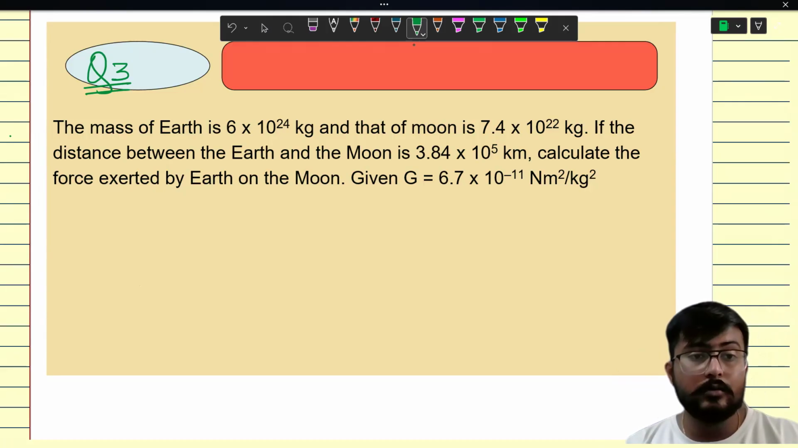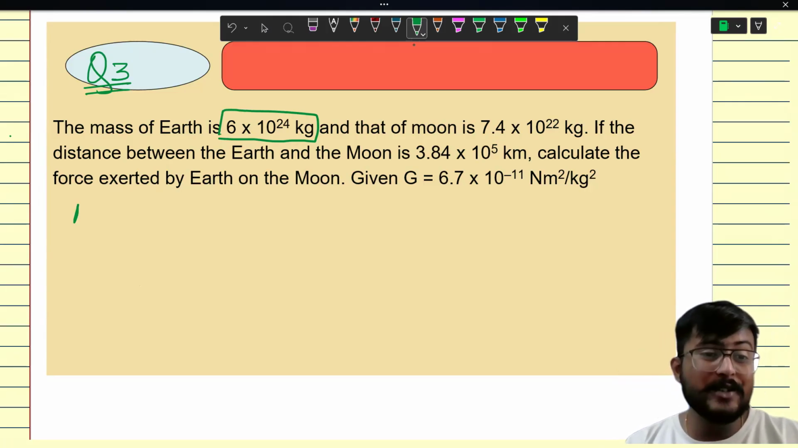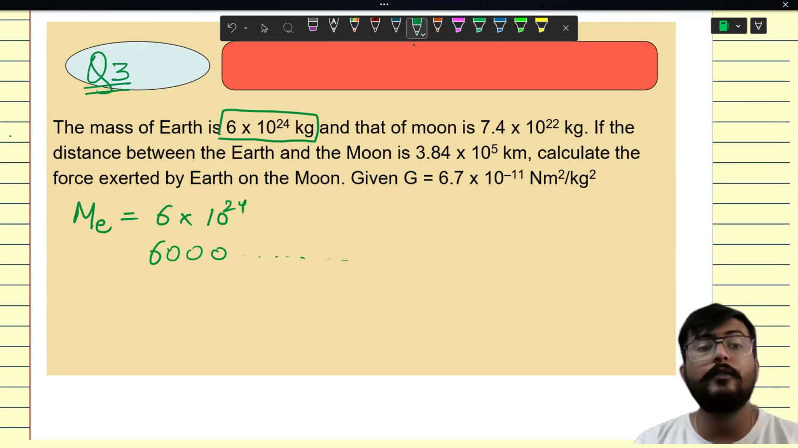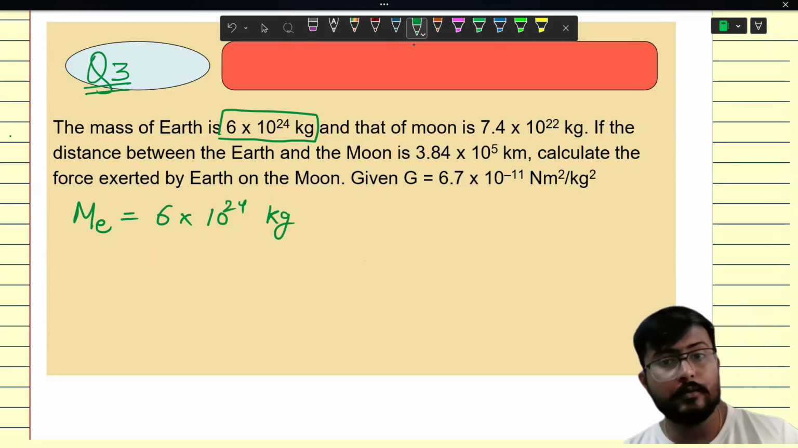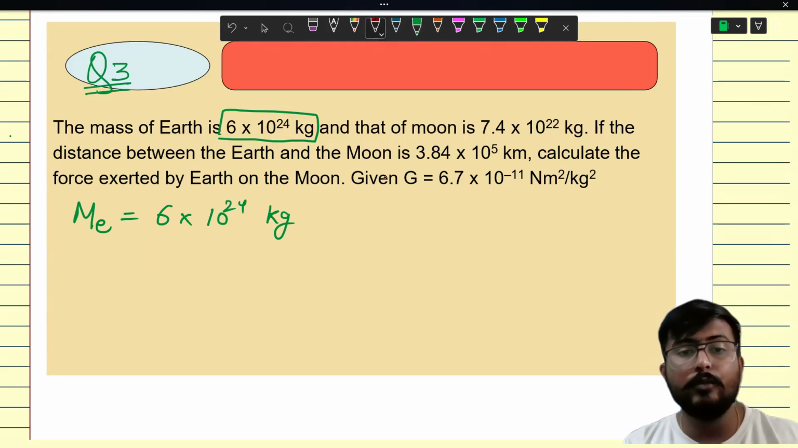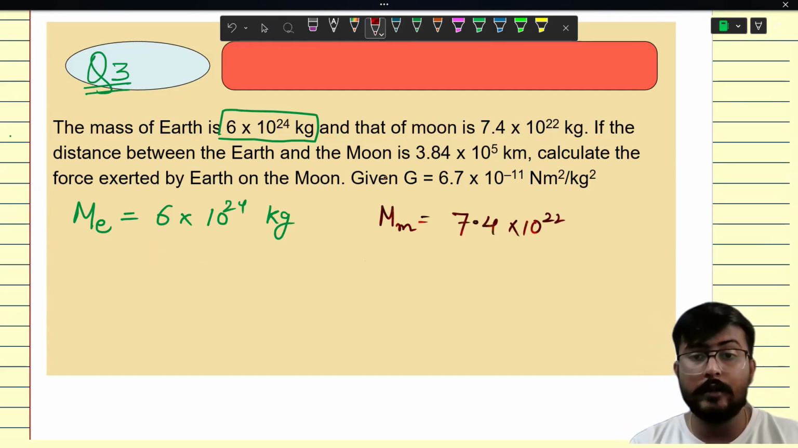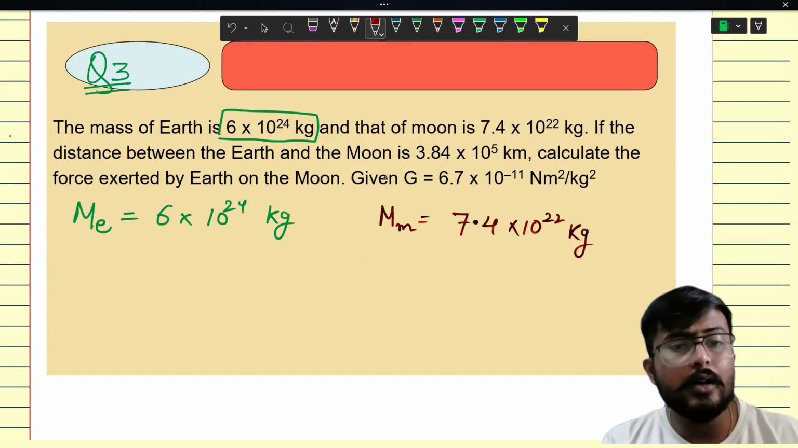The mass of Earth is 6 into 10 raised to power 24. If I write it over here, 1, 2, 3, 4, I need to put 24 zeros after that. This much heavy our Earth is. Now let's talk about the mass of Moon. Mass of Moon is 7.4 into 10 raised to power 22. It is also heavy, but less than Earth. Definitely, we know that.